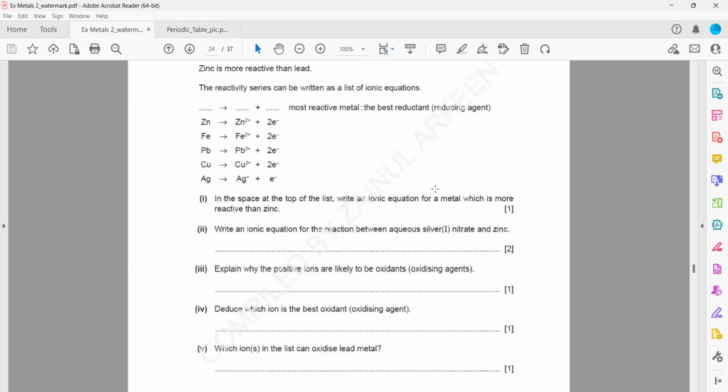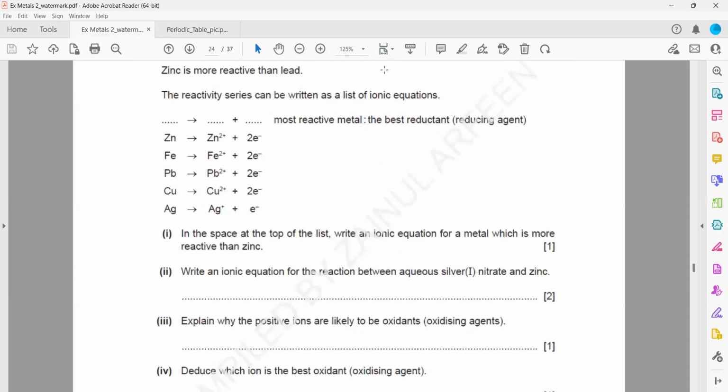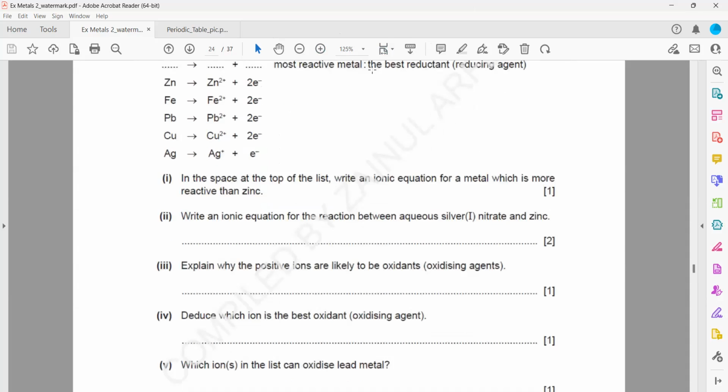The next one: write an ionic equation for the reaction between aqueous silver nitrate and zinc. When zinc reacts with silver nitrate, just a minute. No, that is not right. Why is this not correct? Because we want to write an ionic equation for the reaction between silver nitrate and zinc. In an ionic equation, we don't write the spectator ions. First, I'll write the full equation and then I'll explain the ionic equation.